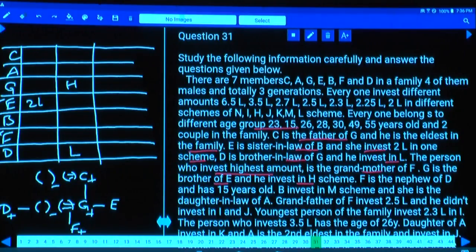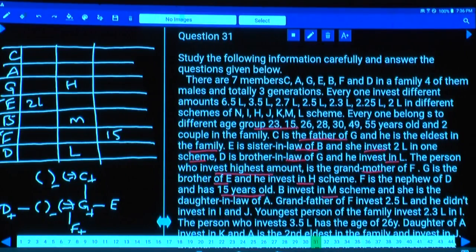F is the nephew of D, and his age is 15 years. B invests in M scheme, and B is the daughter-in-law of A.